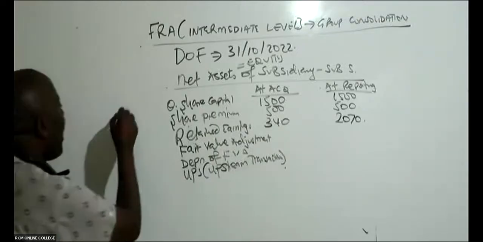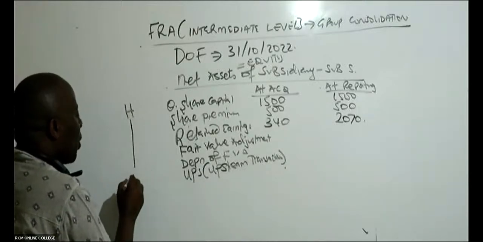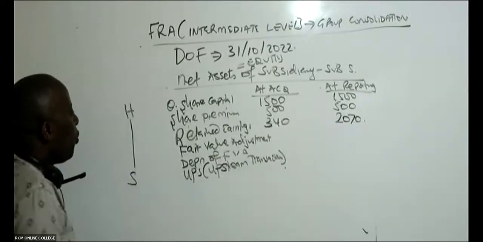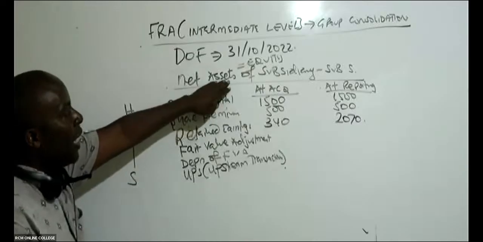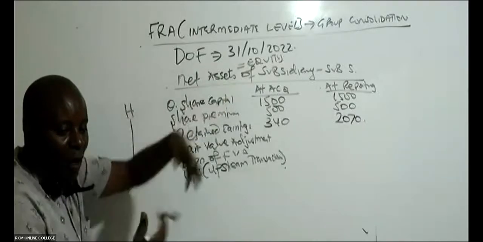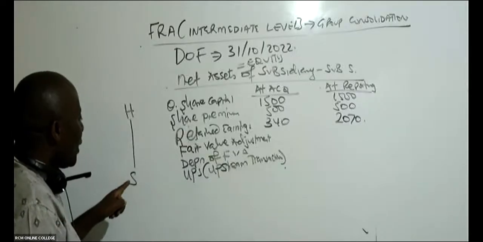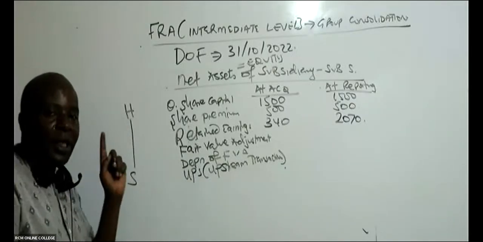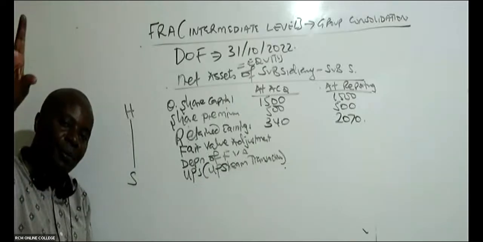Students, you see the parent company is H, and then we are working on subsidiary S. When the parent sells to the subsidiary, that is downstream. Downstream is very good. That will never come here. But when we have the subsidiary selling goods to H, that's upstream.